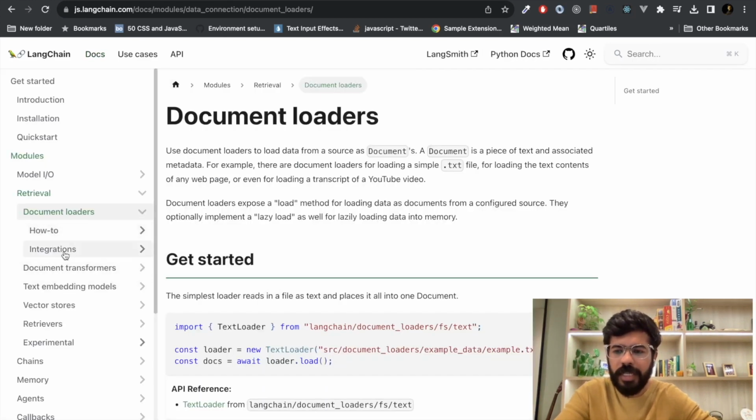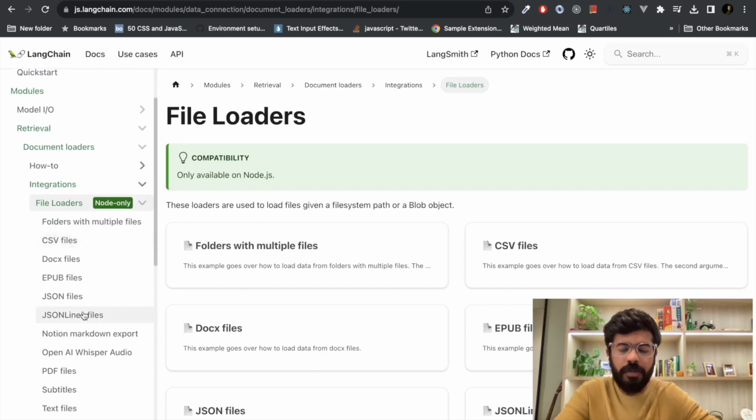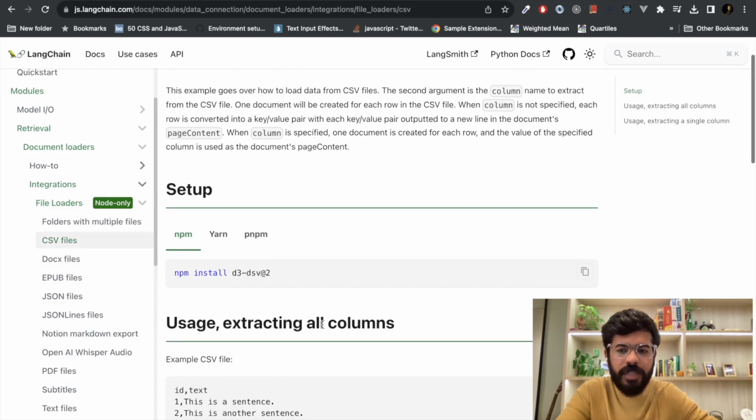And on the left hand side, we see there is a section for integrations. And in integrations, there are file loaders. And the kind of file that we are dealing with today is called a CSV file. So I will click on CSV file. And the first thing it is asking me to do is install this package.